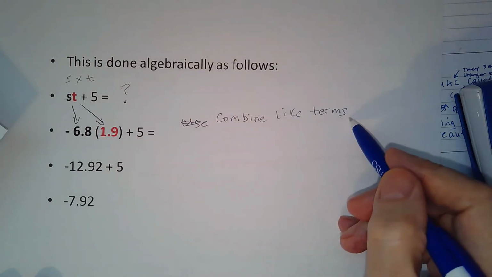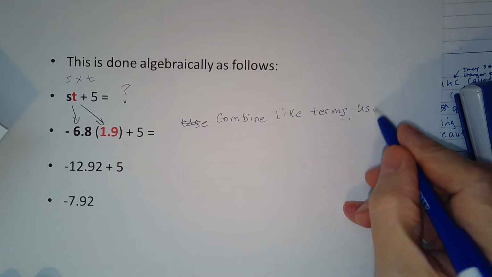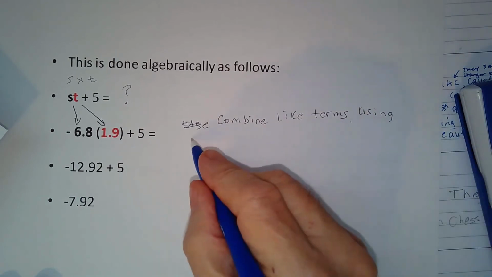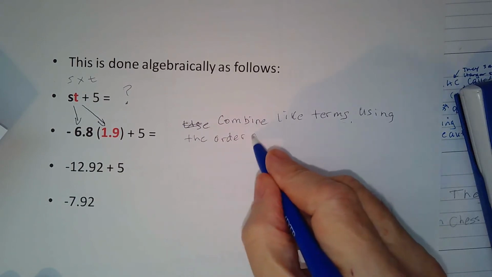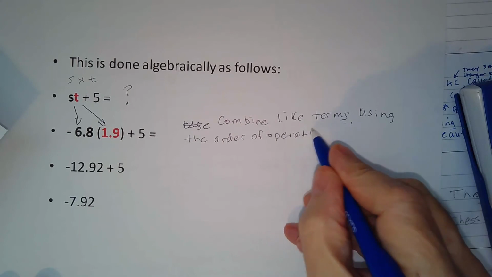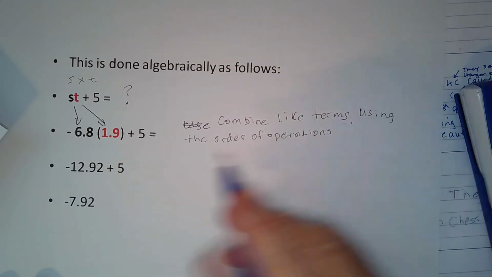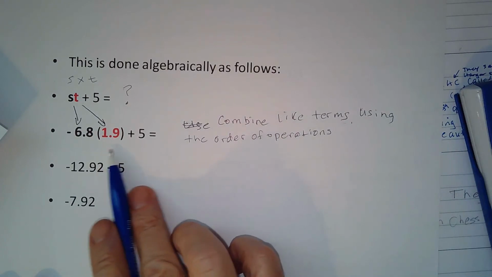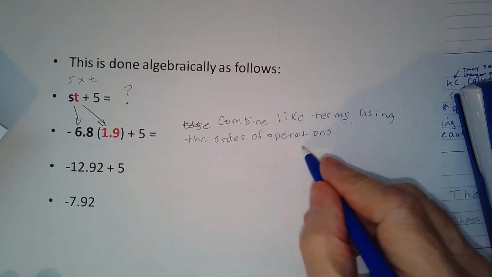So you're going to combine like terms using the order of operations. What's the order of operations? That's the order in which you actually go about combining all these like terms. And the order of operations is done with PEMDAS.